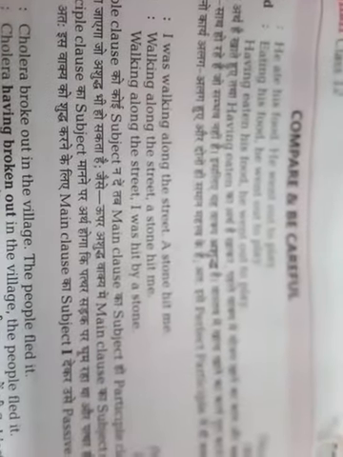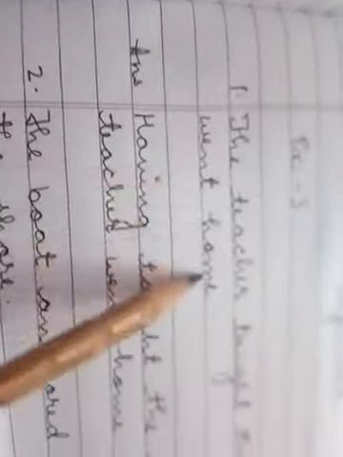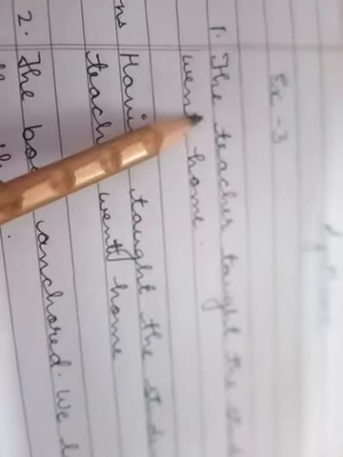Okay. Now the first sentence, the teacher taught the students, he went home. Now see the sentence, the teacher had taught the students, and then he is going home.